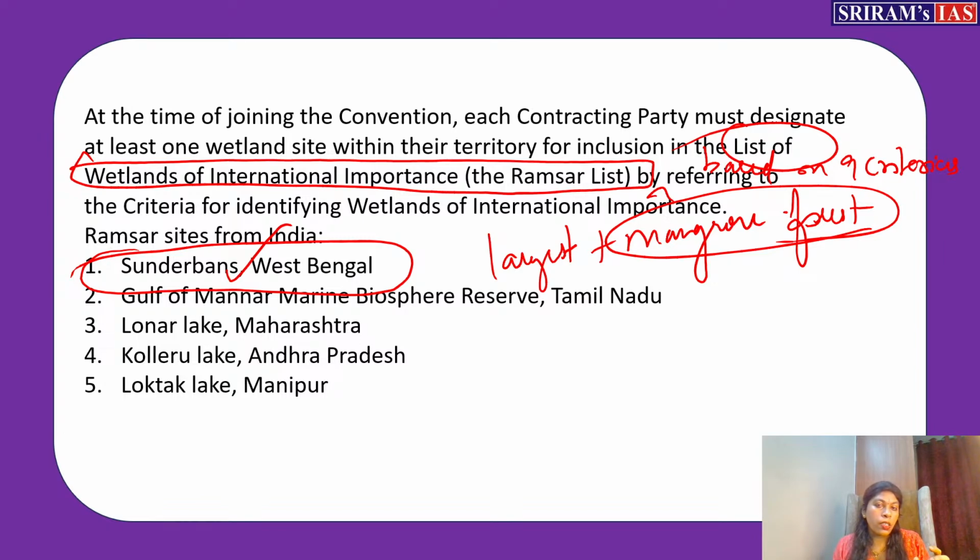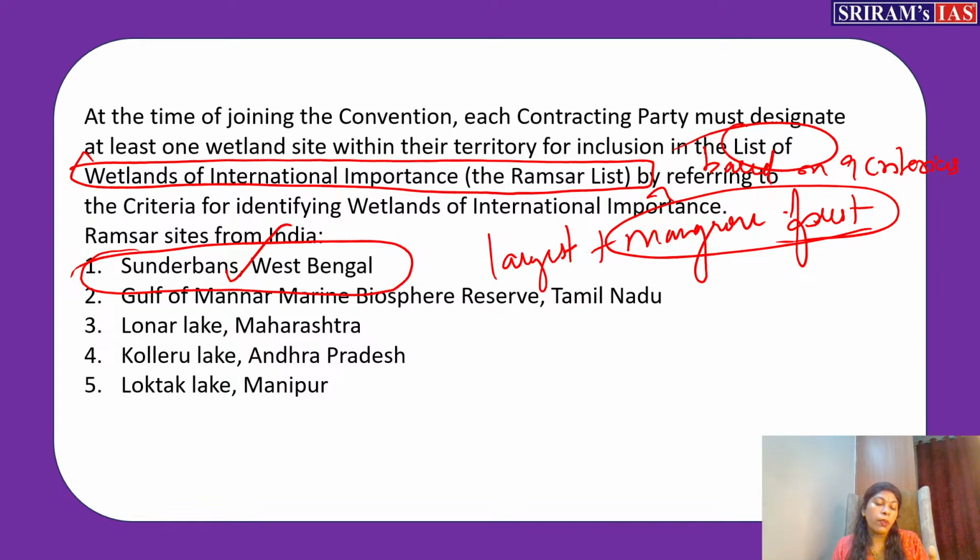So this way you can write, even this is the first marine biosphere reserve which has been designated from South and South Asia. So this is the first marine biosphere reserve which has been designated. In that way you can give certain points.